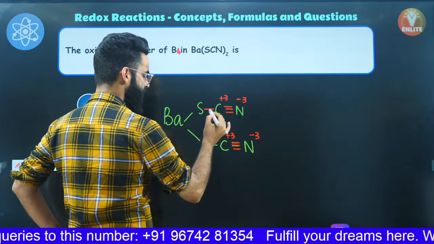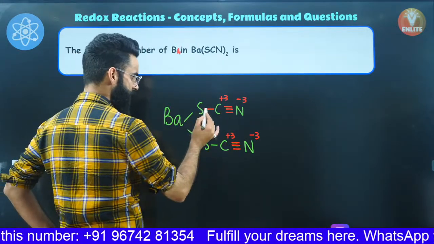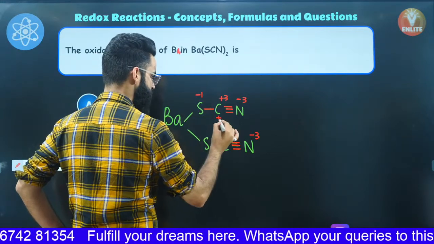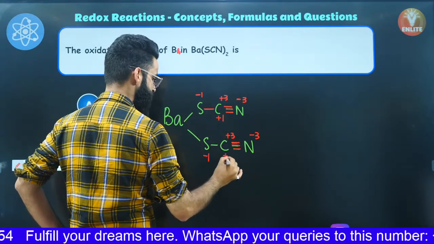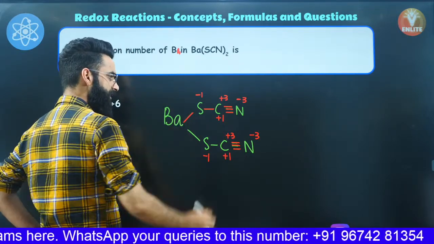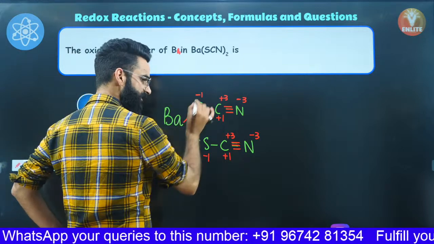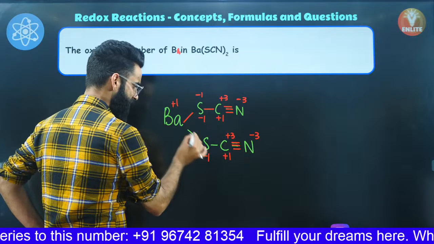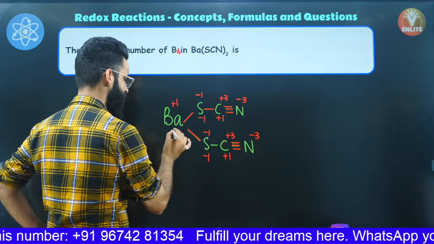Among carbon and sulfur, which one is more electronegative? It's going to be sulfur. So sulfur is going to attract this bonded pair towards itself. So -1, at the same time, this is +1. So this -1, at the same time, this is +1, right? Now check this bond between barium and sulfur. Sulfur is more electronegative. Again, it will attract the bonded pair of electrons towards itself. So it's going to be -1 again. This is going to be +1. Similarly, due to this bond, it's going to be -1 and +1.